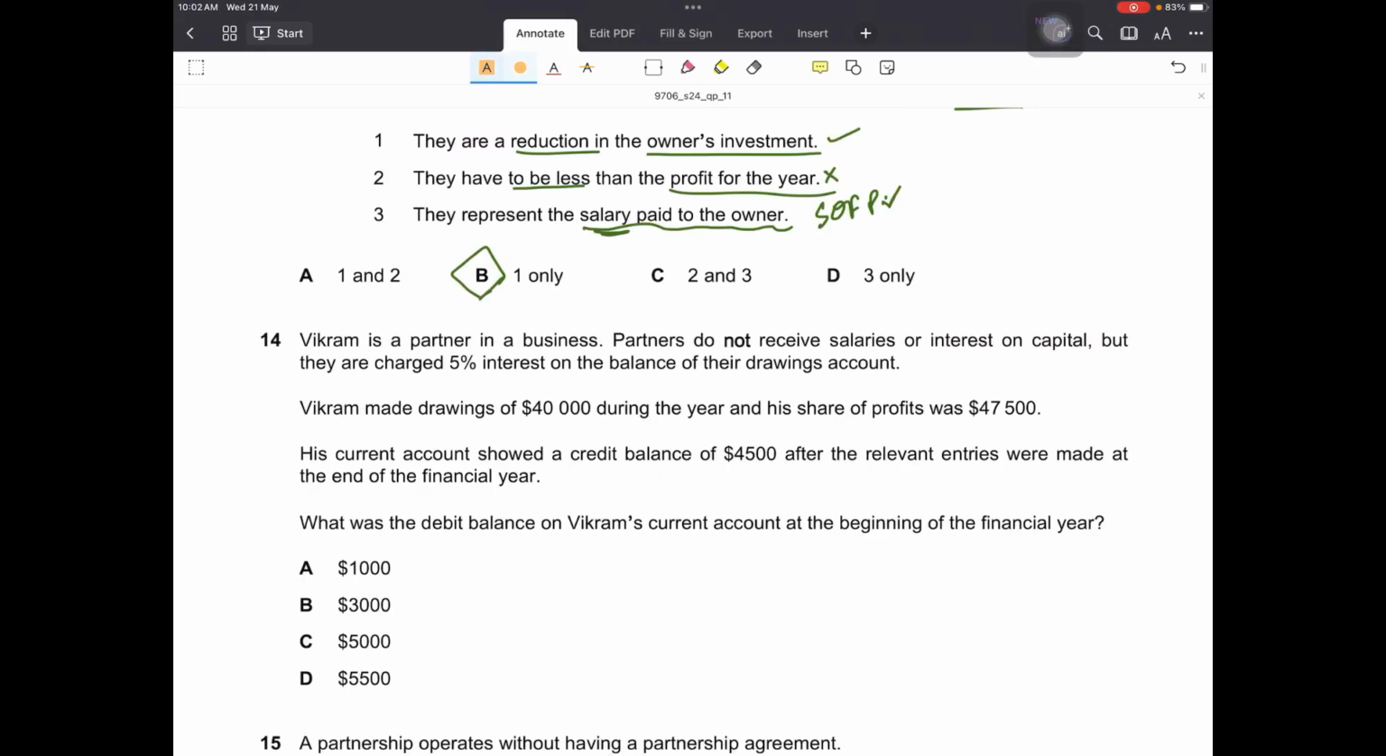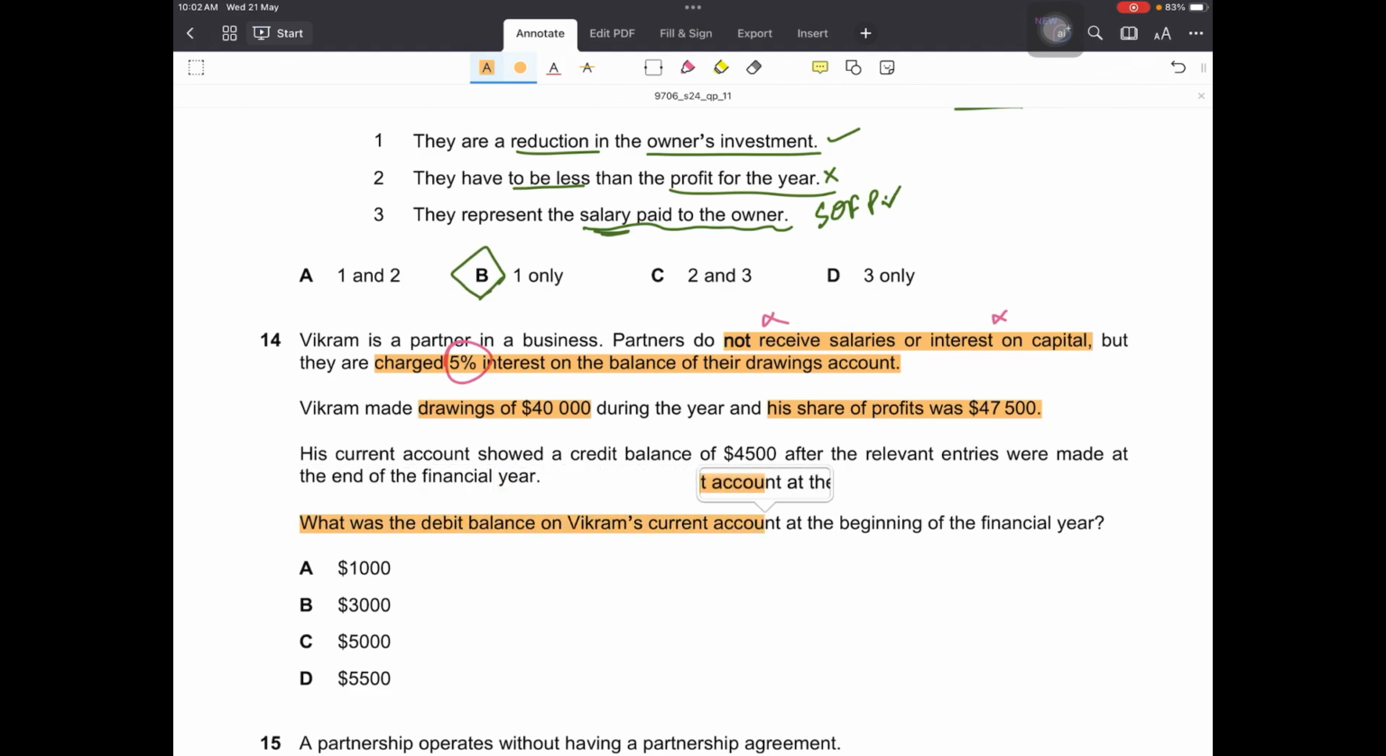Question number 14. Vikram is a partner in a business. Partners do not receive salaries or interest on capital, but they are charged 5% interest on the balance of their drawings account. Okay, so no salaries, no interest on capital. However, there is interest on drawings at the rate of 5%. Right. Vikram made drawings of 40,000 during the year, and his share of profits was 47,500. His current account showed, let's read the question first.